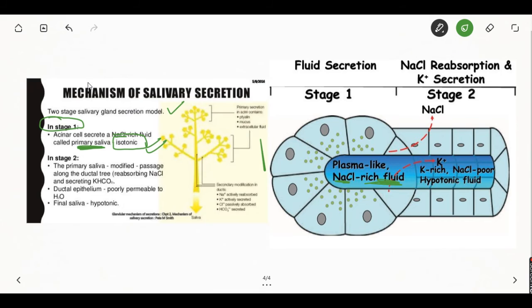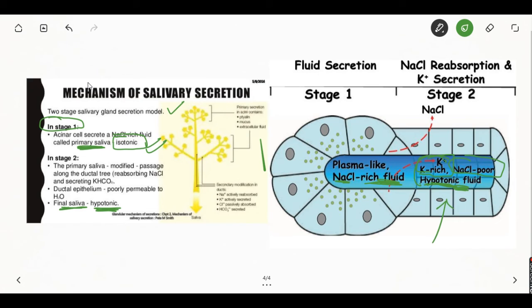And in stage 2, this primary saliva gets modified by passage along the ductal tree, reabsorbing the sodium chloride and secreting potassium bicarbonate. So the saliva becomes potassium rich and poor in sodium chloride. That makes it a hypotonic fluid. So the final saliva is hypotonic.